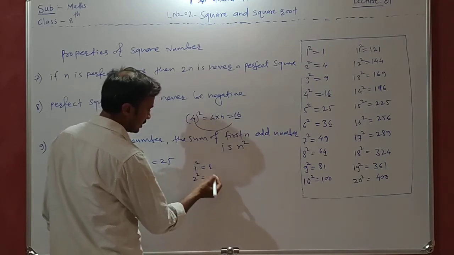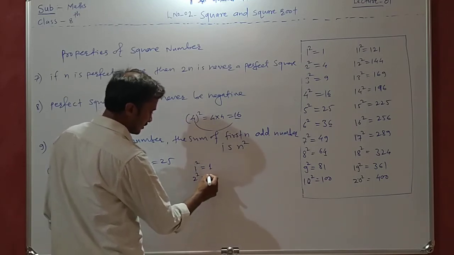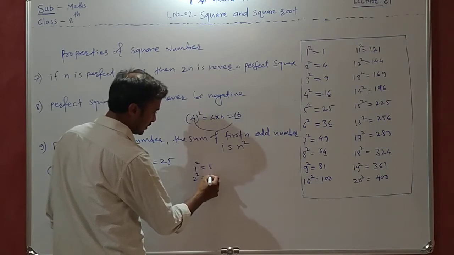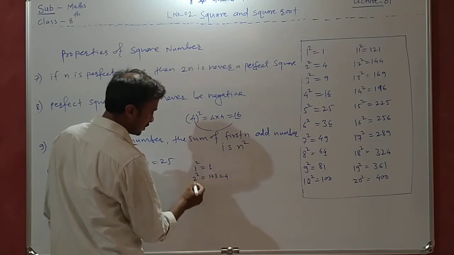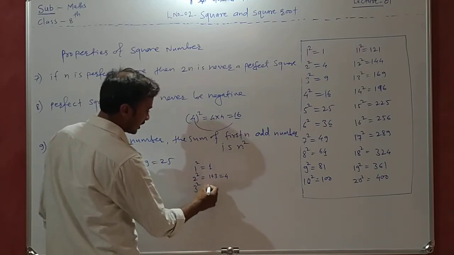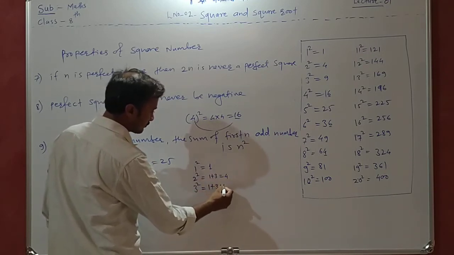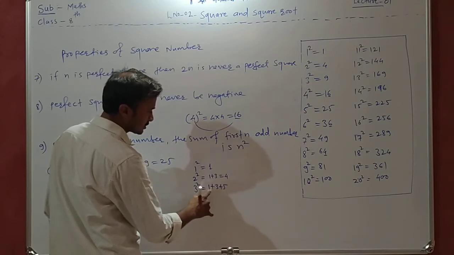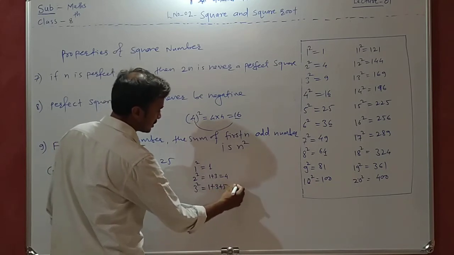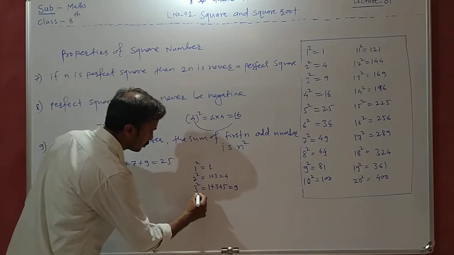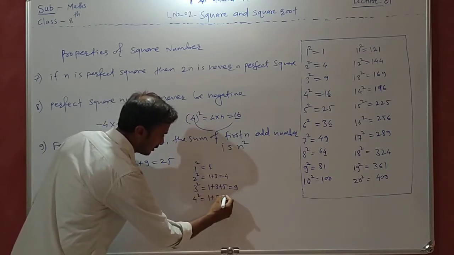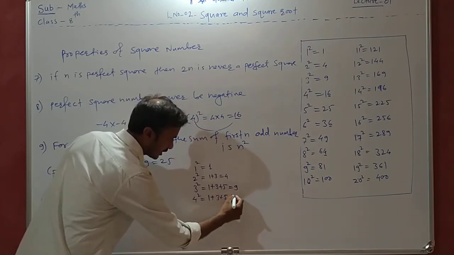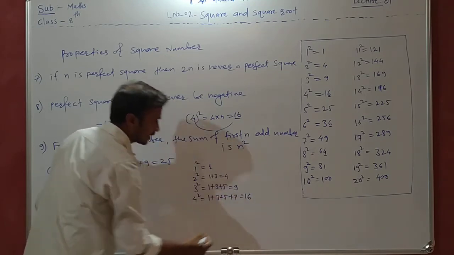2 square, here we can write it down: only 1 plus 3 is equal to 4, and 4 is the square of 2. 3 square, here we can write it down: 1 plus 3 plus 5, see, 3 plus 1 is 4, 4 plus 1 is equal to 5. After that, 4 square is equal to 1 plus 3 plus 5 plus 7, we are getting 16.